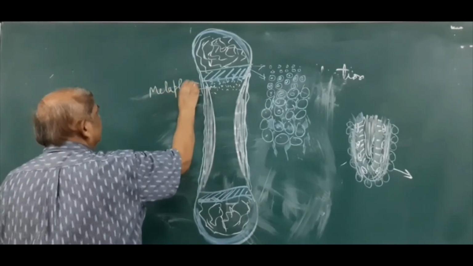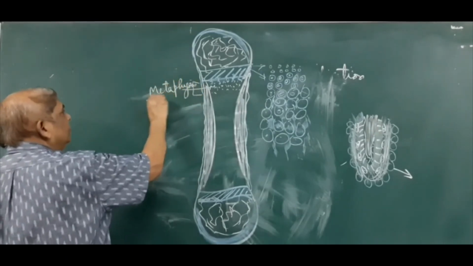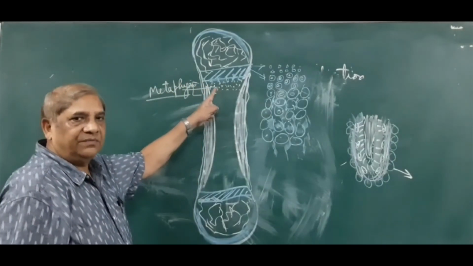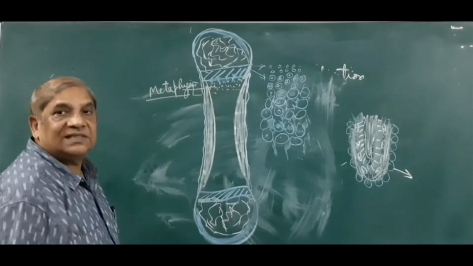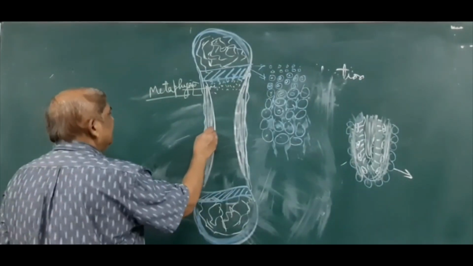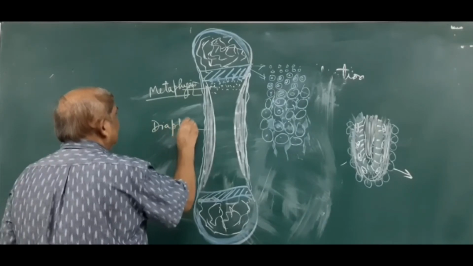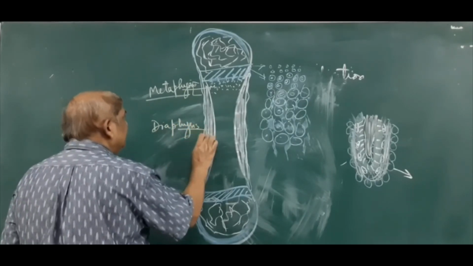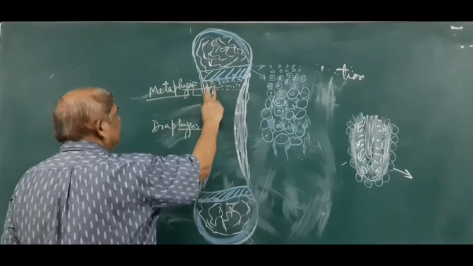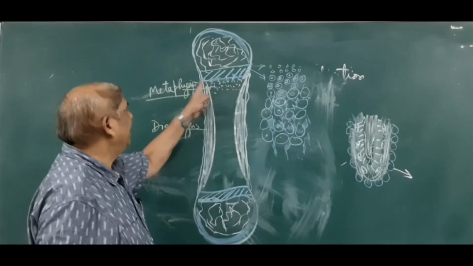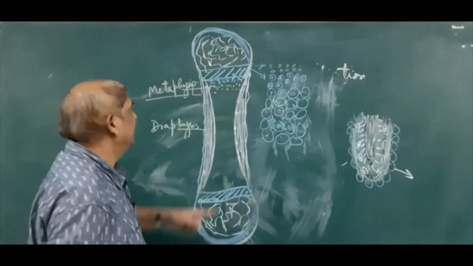So the metaphysis is the growing zone, the site where active bone forms after replacing the calcified cartilage. This area is the diaphysis. So the metaphysis is the part of the diaphysis facing the epiphyseal cartilage, where active growth is taking place.